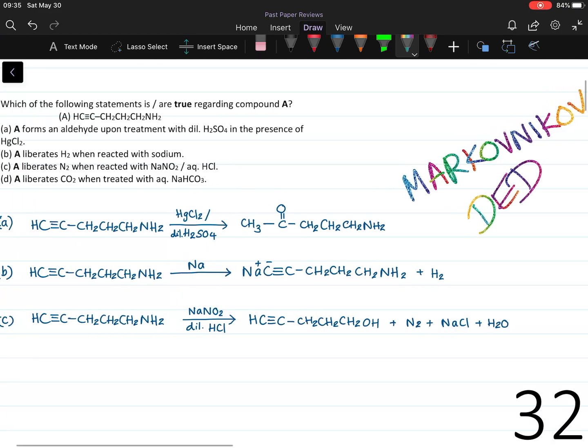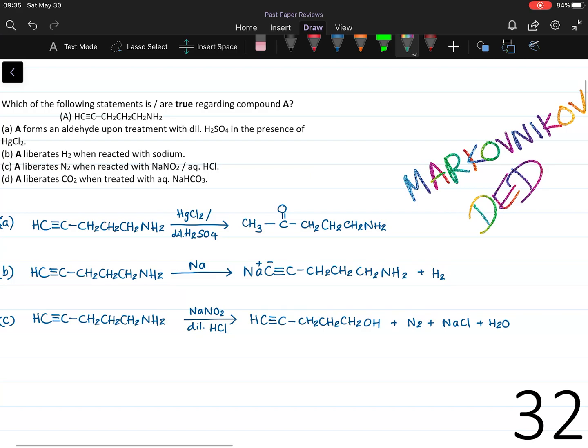Therefore, it will bind to the terminal carbon and oxygen to the next carbon, giving us a ketone. In this reaction, diluted sulfuric acid acts as the H plus donor to this electrophilic addition reaction, and HgCl2 is sort of a helping hand to this reaction. So statement A is false.